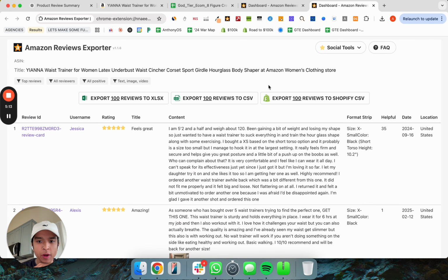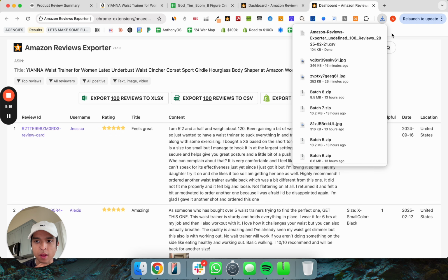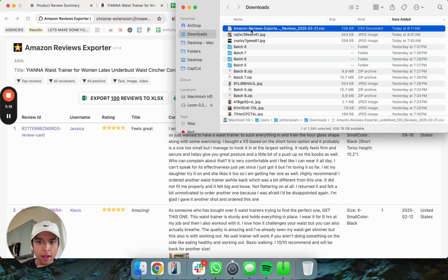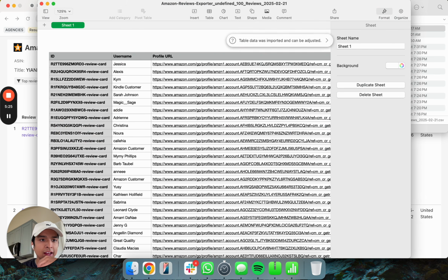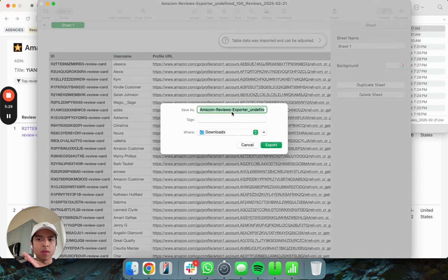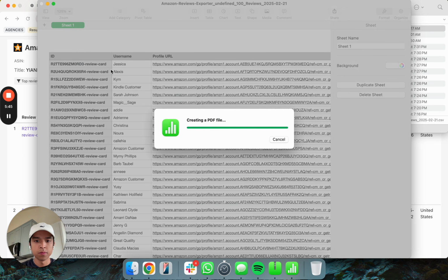Now what we're gonna do is export this to a CSV file, okay? Then we're gonna open this. We're not done yet, because what we need to do is open this with Numbers. And I like to export this actually as a PDF, because sometimes ChatGPT has issues reading CSV files, so I'm just like, fuck it, we'll just do a PDF. So we're gonna save this as waist trainer reviews, or Amazon reviews. Okay, creating a PDF file.